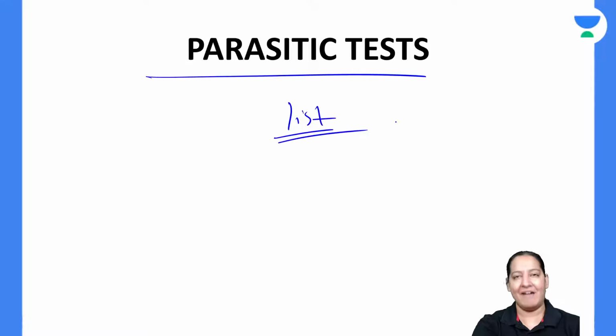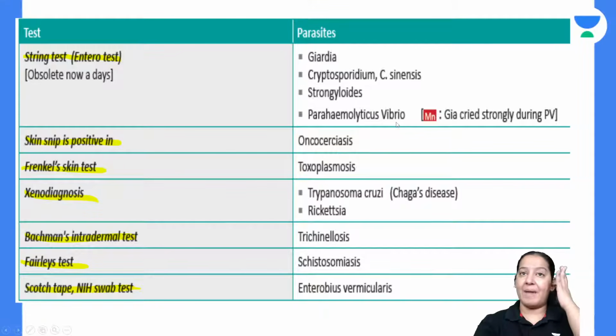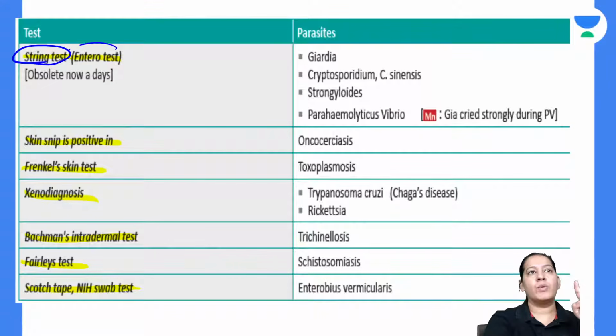A list of parasitic tests. Have a look. So this is the list of the parasitic tests. Okay, so the first test is the string test, also known as the Entero test. It is obsolete nowadays. We don't perform string tests.